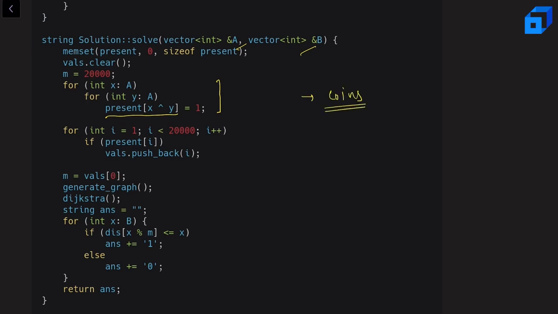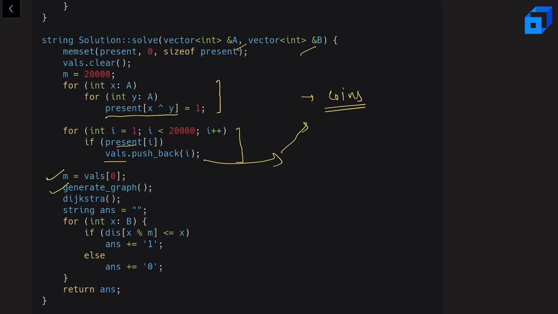The coins can be generated after getting the XOR of each and every element in the array, right? After that, we are pushing all the values which are present in our present array into the vals array. So now our vals array consists of all those coins. Now that we have coins, we need to generate the graph, right? So we are assigning the minimum value to m, and then we are generating the graph.